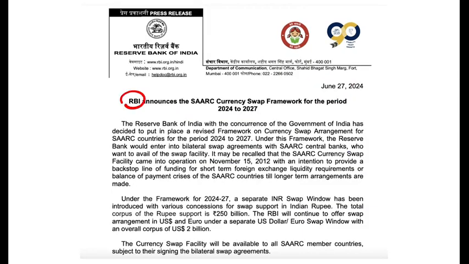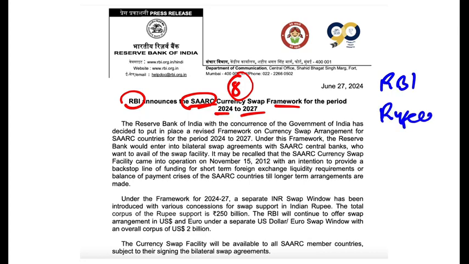Reserve Bank of India has announced the SAARC currency swap framework for the period 2024 to 2027. Now, SAARC countries, you know, there are 8 SAARC countries. One of them is India. So apart from India, there are 7 more. Total 8 South Asian Association for Regional Cooperation. So these are all South Asian countries. Now, they can borrow money from the RBI. They can borrow it in rupees or they can borrow it in dollar or euro.